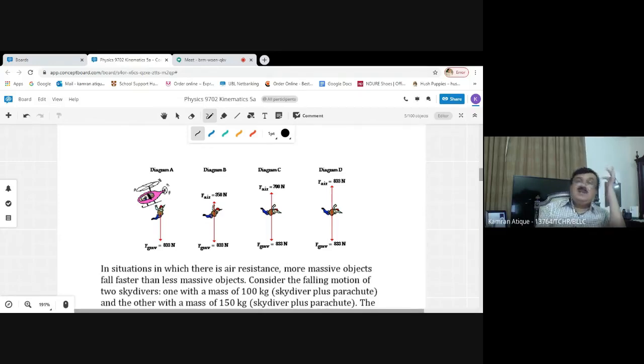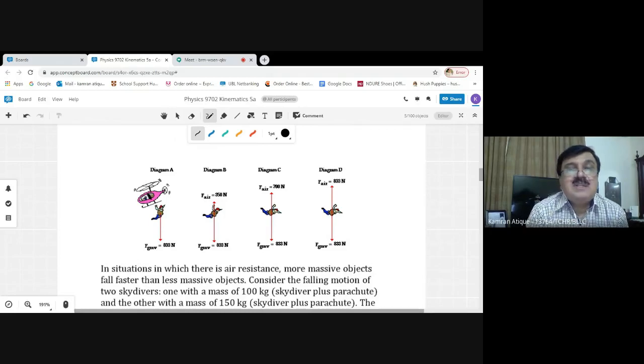So the resultant force, according to F = ma, has decreased. Here F is the resultant force. The resultant force has decreased from 850 newtons to 849 newtons. So if the resultant force is decreased, then for a constant mass, the acceleration also has to decrease. So acceleration must be less than the value of 10 meters per second squared.